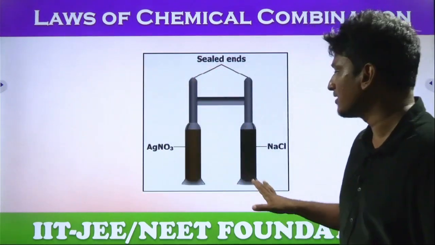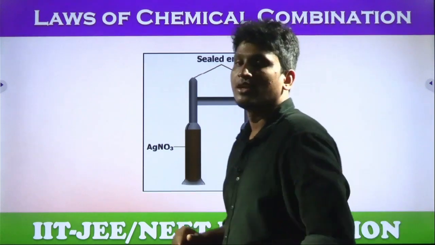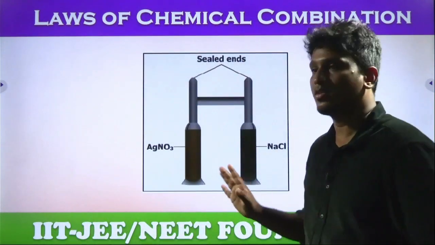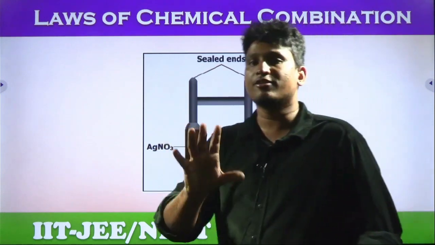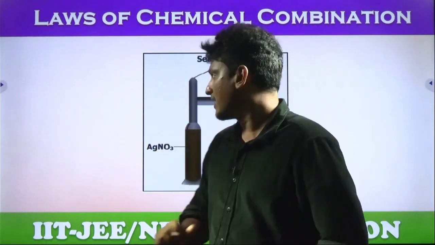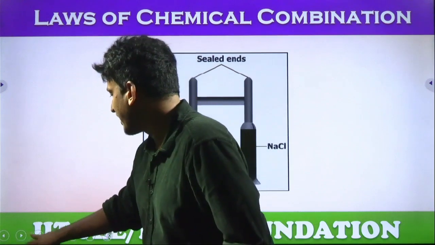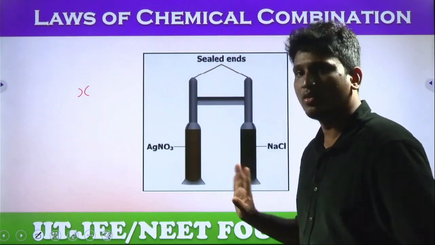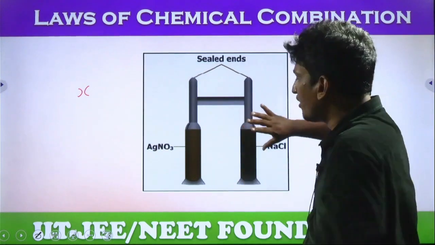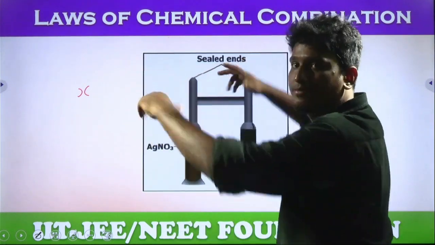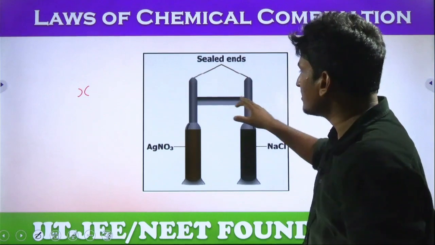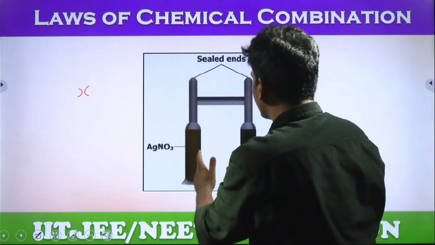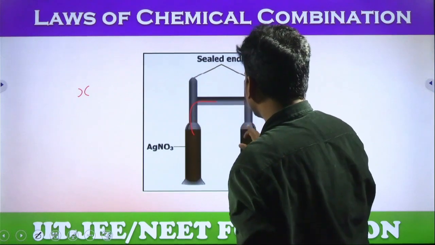It looks like this. Here in the first tube, we have a solution of silver nitrate. In the second tube, we have sodium chloride. We have to measure the weight of both the tubes. Let's say the weight of both tubes is X. Now, are they reacting? No, they are independent. Now if you invert the tube, what will happen? You can see there is a connection tube here, yes or no? If you invert, these chemicals combine in this, yes or no, students?